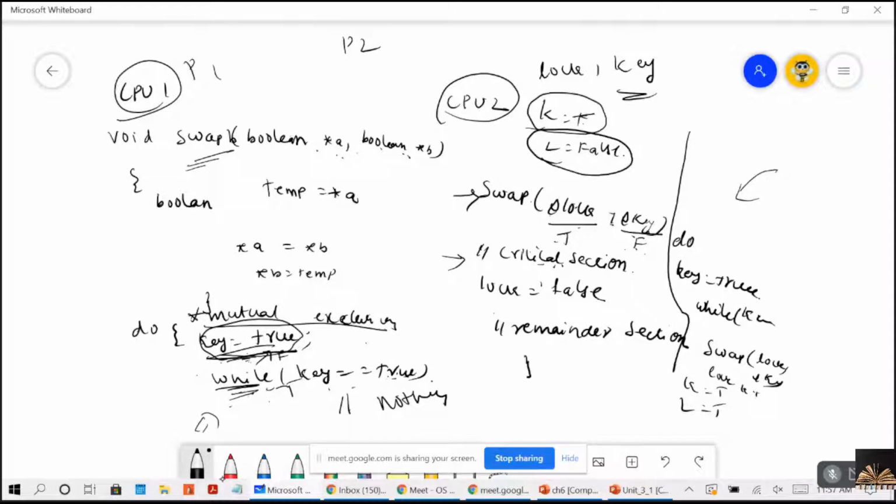So when this is returning false, what does it have to do? It has to wait. It has to do nothing. It will not be allowed to enter into the critical section. It has to wait here until the lock becomes false.